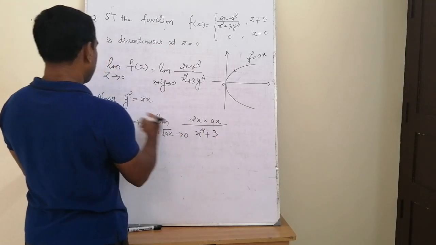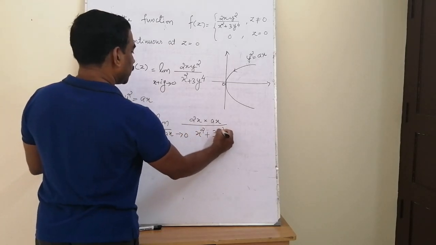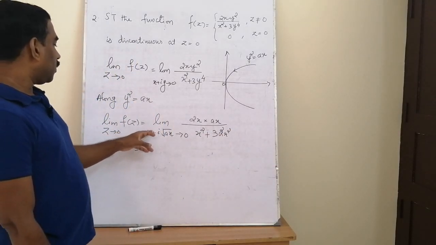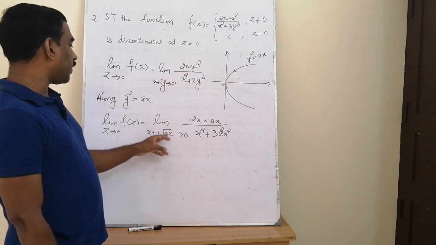What is y raised to 4? Y raised to 4 is a square x square.